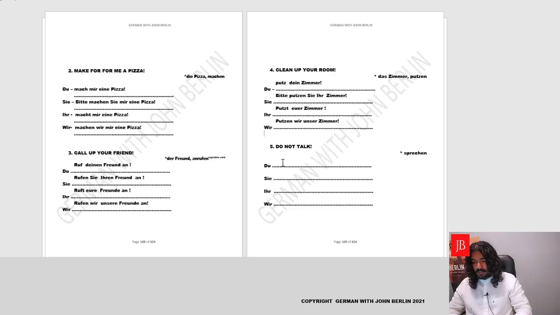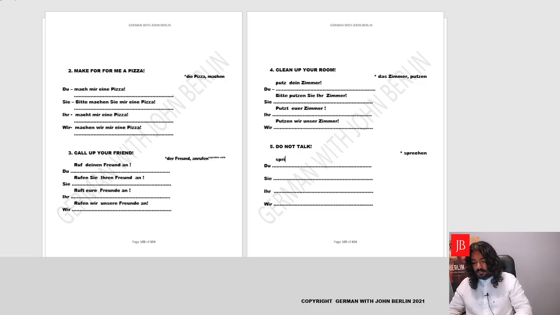Okay, now let's come and do the fifth one. I'll do two more with you. So here we have do not talk. The verb is sprechen. Now let's conjugate the verb for du. There is the E will change to I. Remember the rules of conjugation, the stem will only change for the second, third person. This is second person. So we'll say ich spreche, du sprichst. So we'll write sprichst.